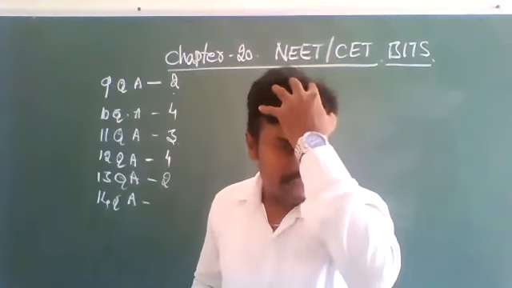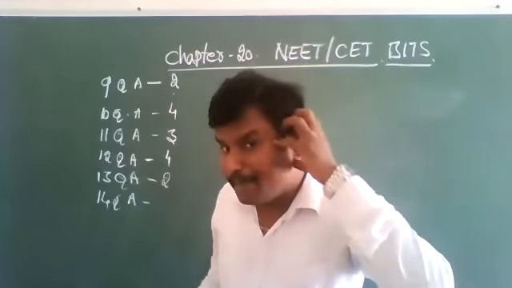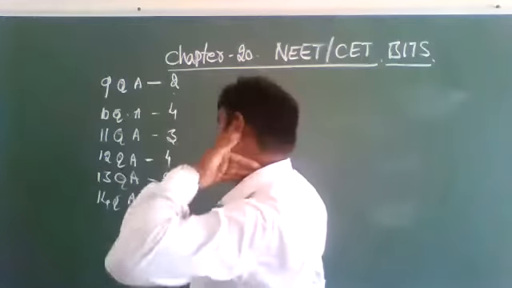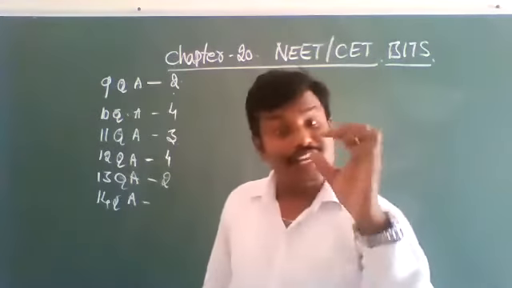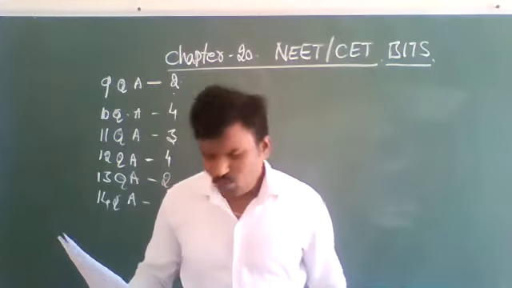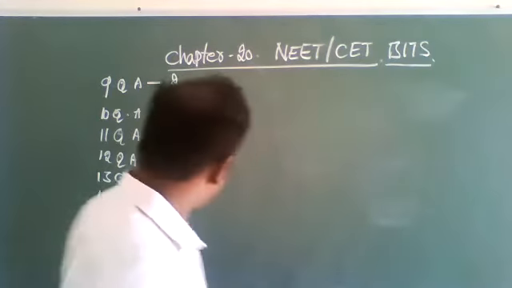Frontal bone. This is the frontal bone. Parietal bone. Temporal bone. Occipital bone. In this occipital bone, there is a hole. That hole is called foramen magnum. So the correct option is 4.